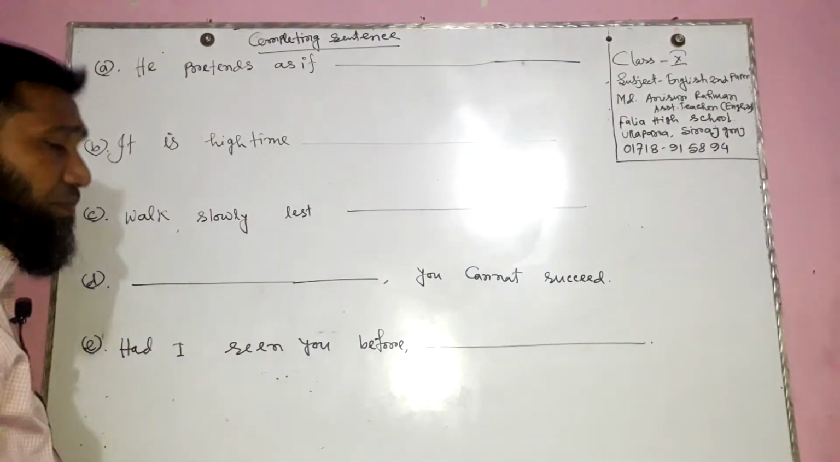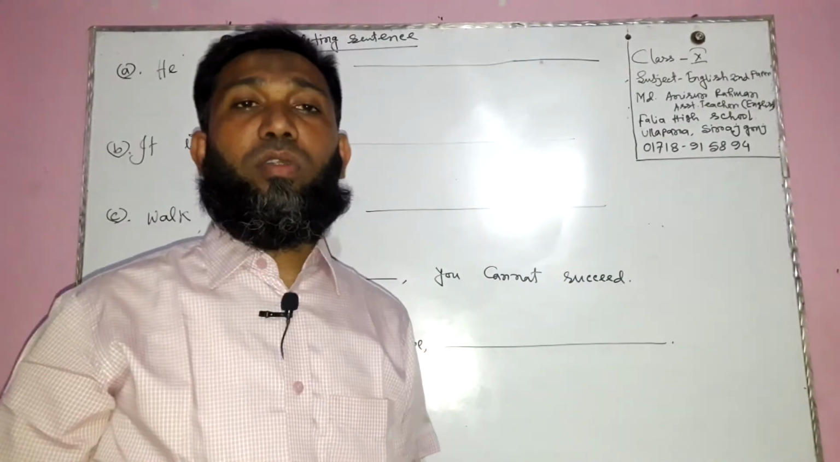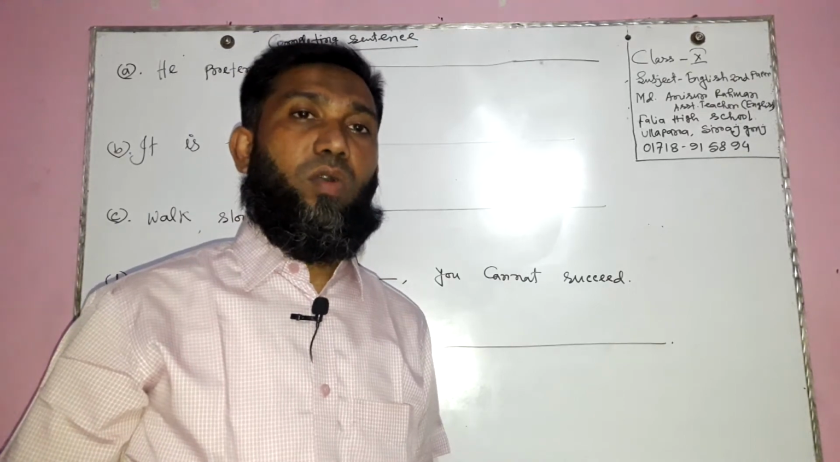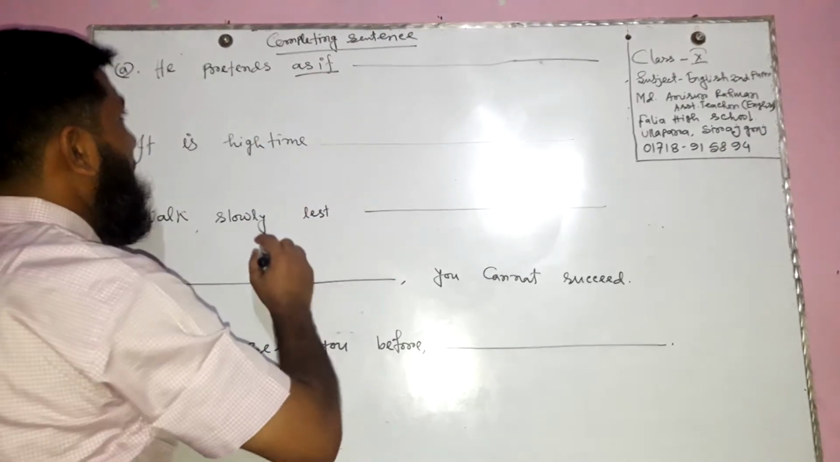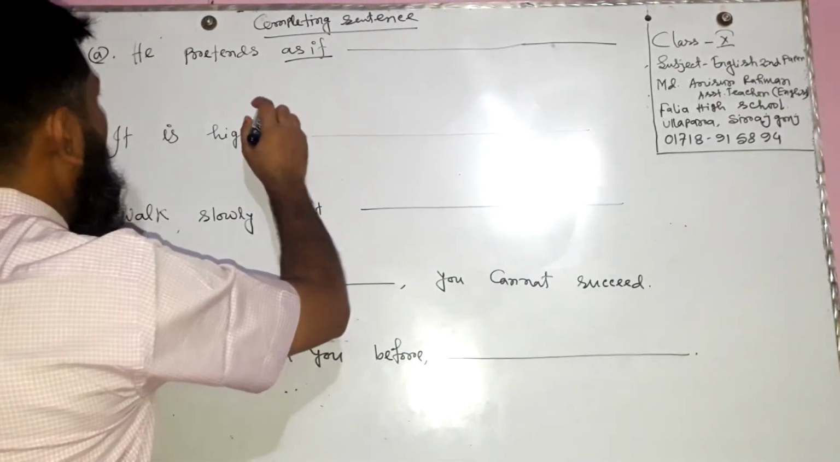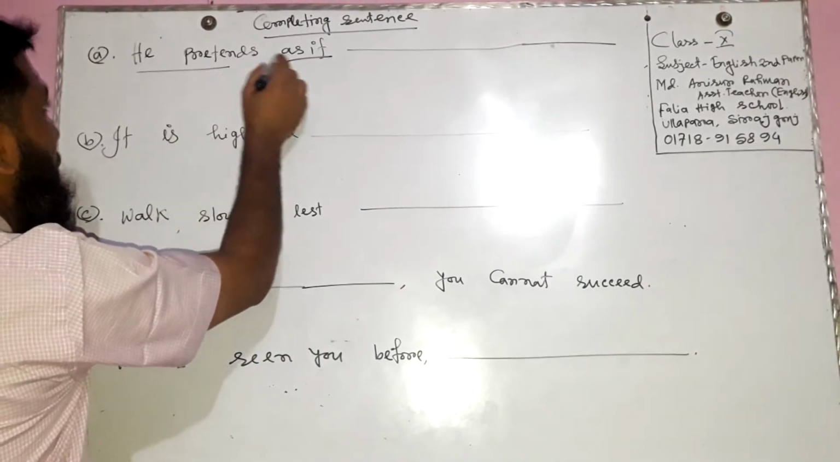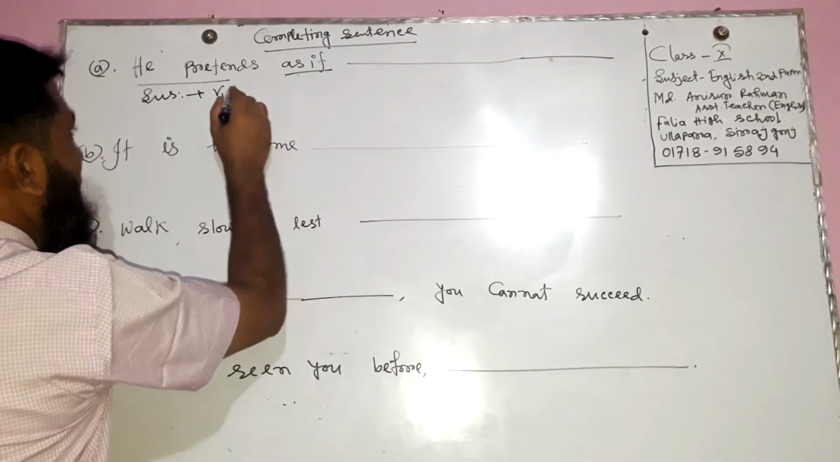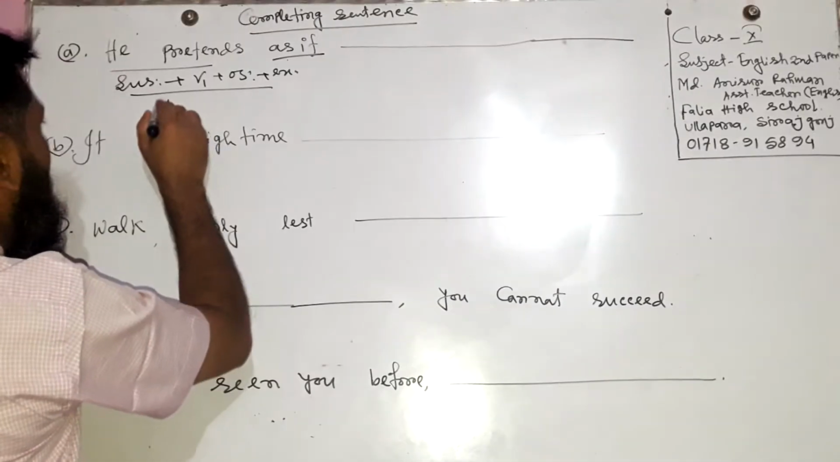He pretends as if. Dear students, do you know about as if? What is as if? As if is a conjunction. So if any sentence bears as if, we follow the sentence in this way. Before as if, there is subject plus verb in present form, then object and extension. This is present simple.